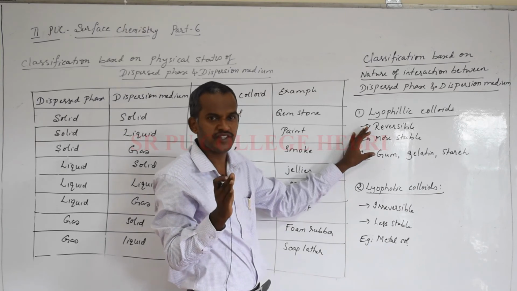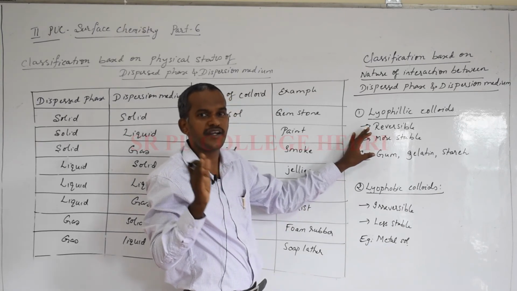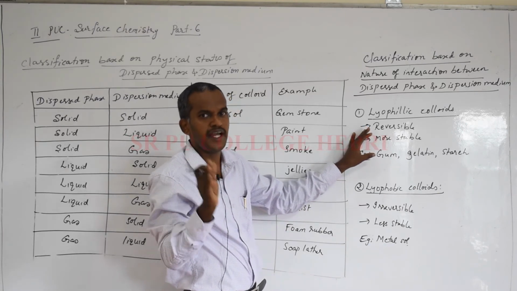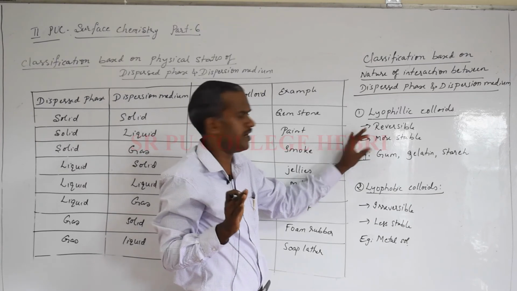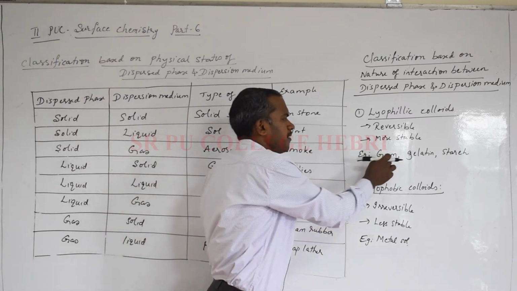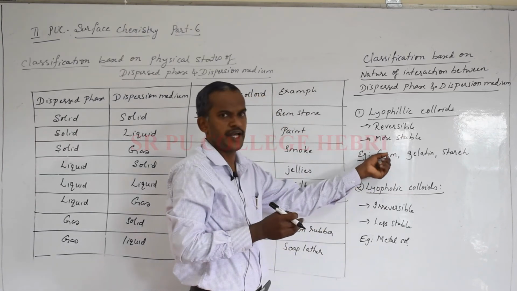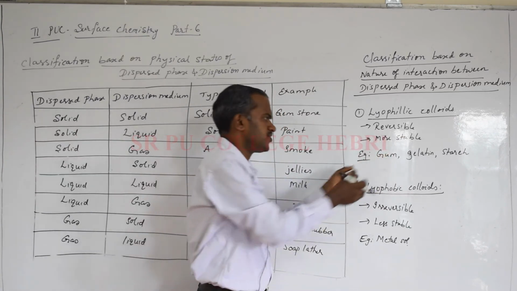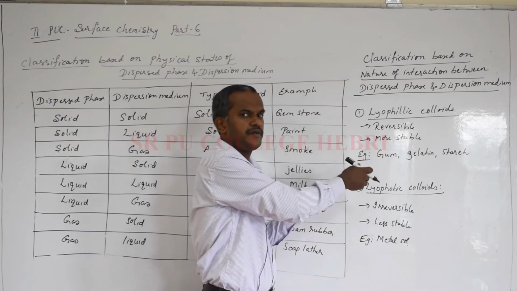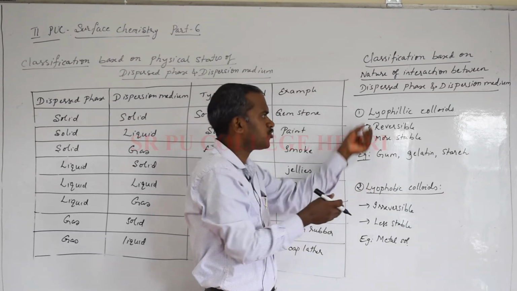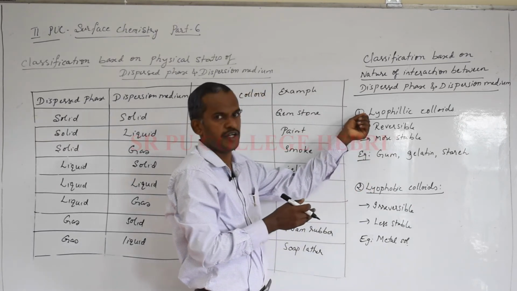More stable means you can't convert them into precipitate easily by adding electrolytes. Examples you can remember: gum, gelatin, etc., usually the naturally occurring colloids. Some synthetic colloids also, like nylon and polythene, become examples for lyophilic colloids.